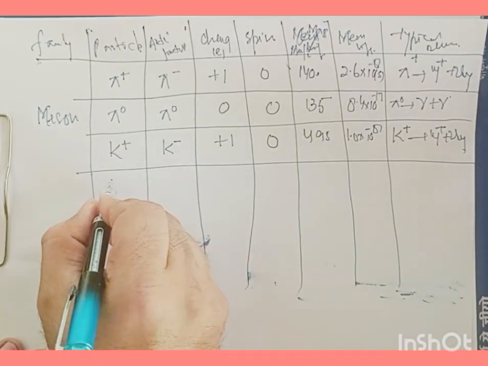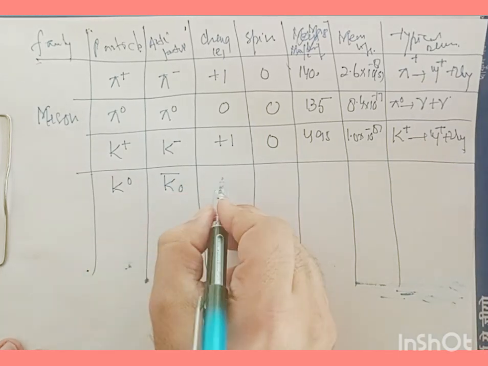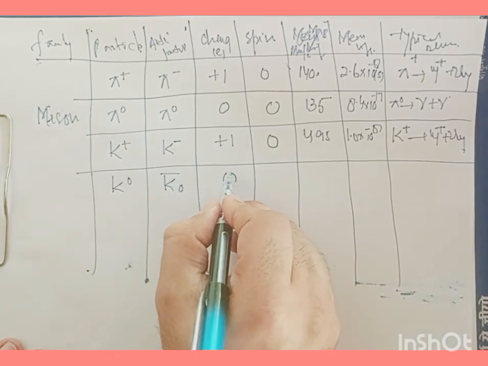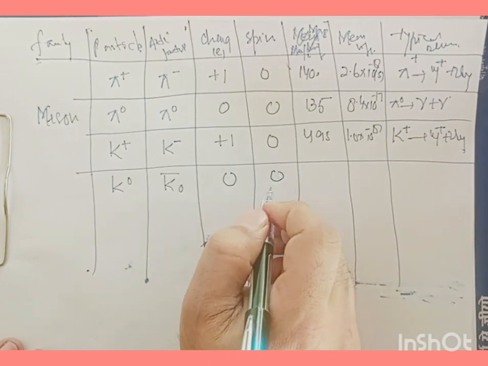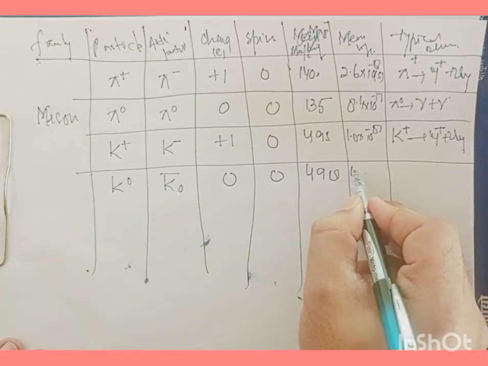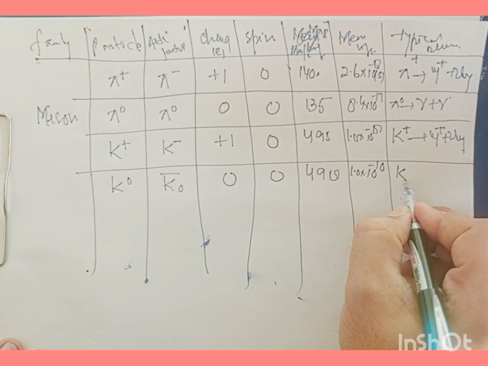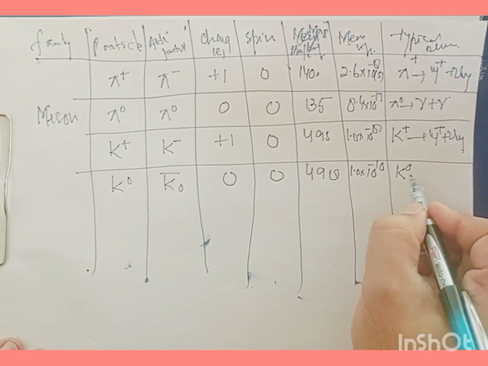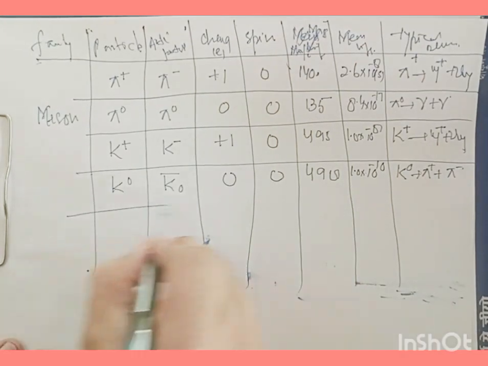Now let's go with K neutral. Its antiparticle is K neutral bar and 0 charge. It has a spin 0, and its mass is 498, and its mean life is 1 times 10 to the power of -10. Its typical decay is K0 into pi plus pi minus. Okay.